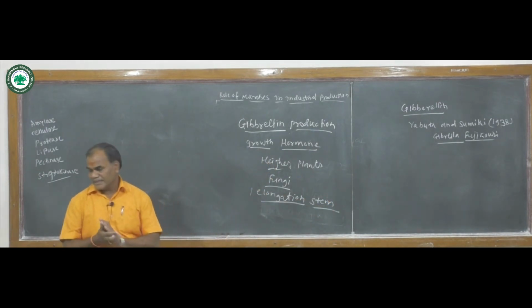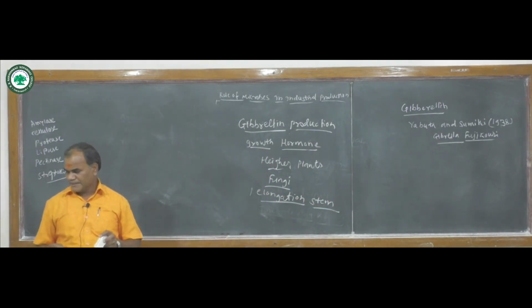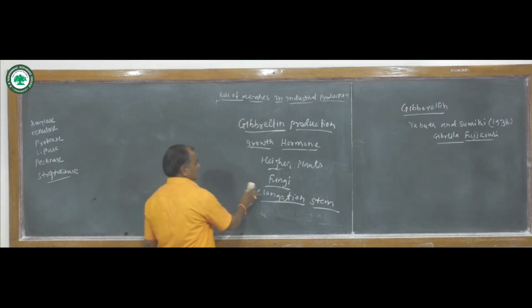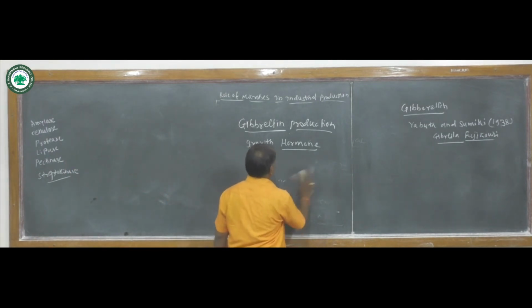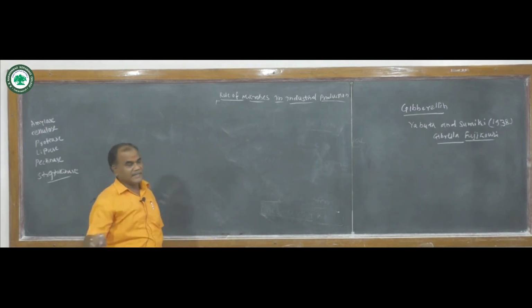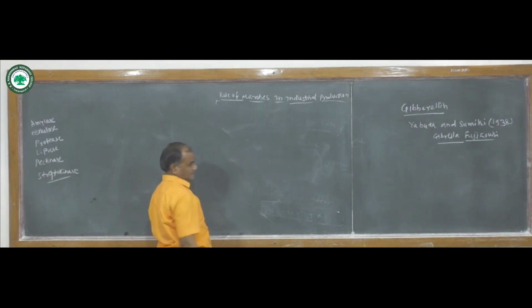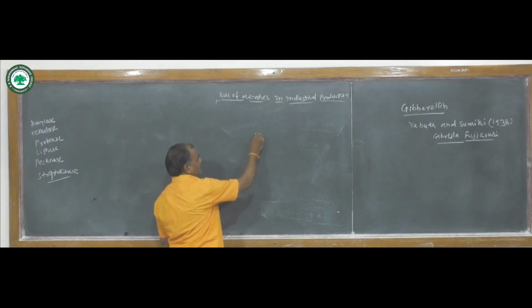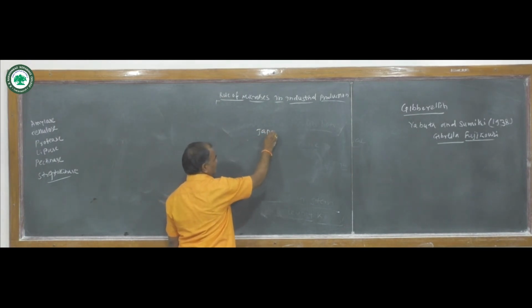Gibberellic acid, or gibberellin, was first isolated by Japanese scientists.